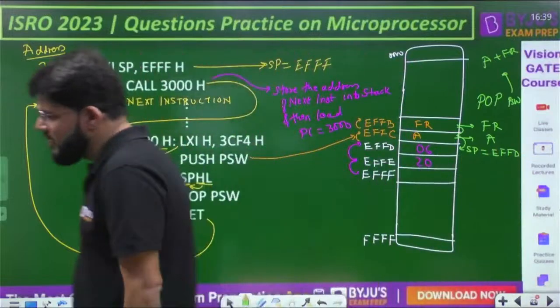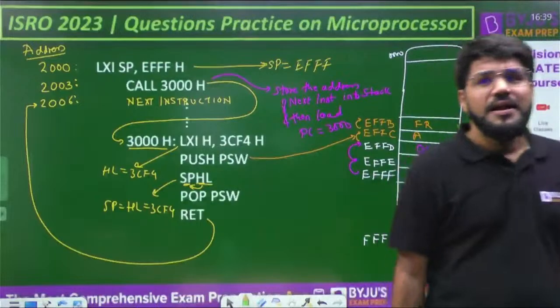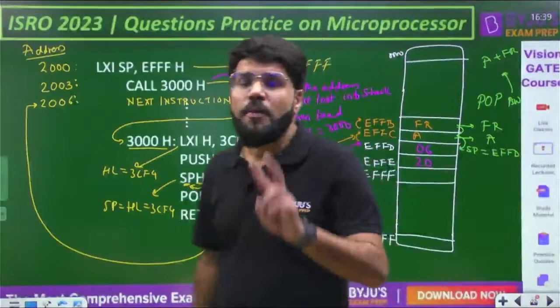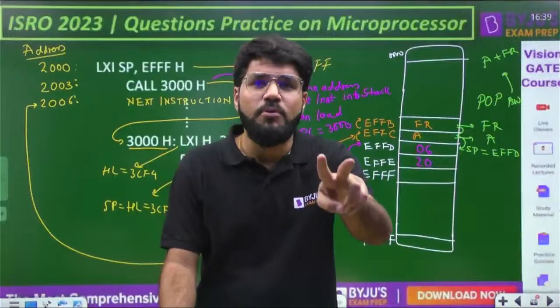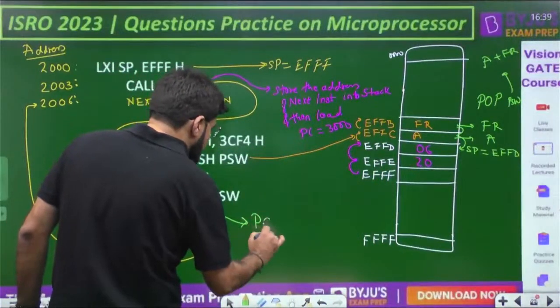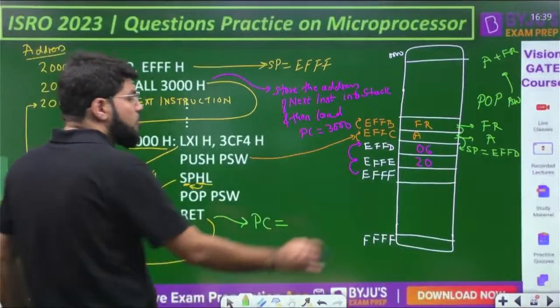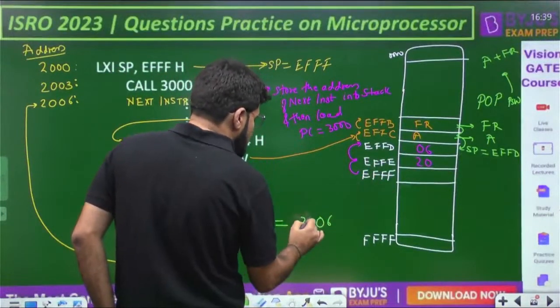Okay, and then return. What will return do? Return will copy the top 2 contents of the stack memory onto the program counter. This is going to load the program counter. The top 2: lower order first, and then higher order, 20 here.